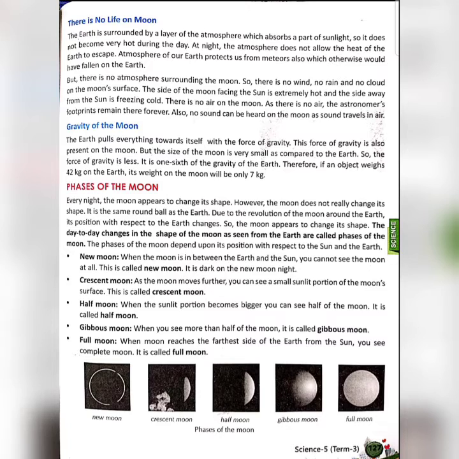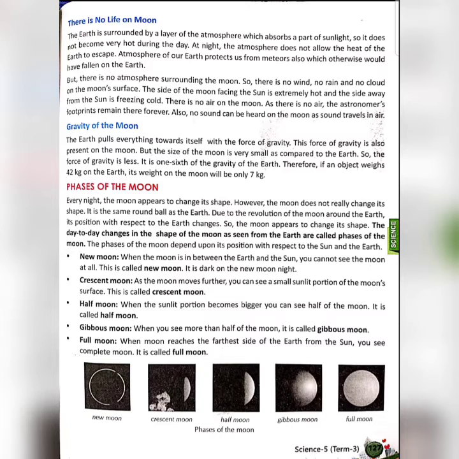There is no life on the Moon because there is no water. The surface is very uneven and it is always hit by many meteors. Anytime meteors hit the surface of the Moon, they cause a great impact which causes craters. So there is nothing which can support life on the Moon. There is no atmosphere at all which can protect us from the heat of the sun and from extreme cold temperature. So there is no atmosphere surrounding the Moon.